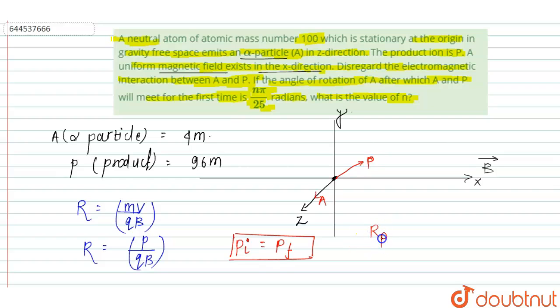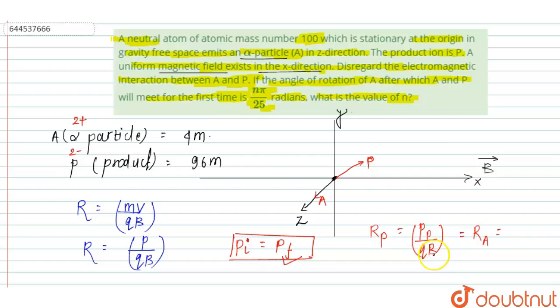The radius of P is equal to p of P upon qB, which is equal to the radius of A, because the initial and final momentum will be the same. The charge on the alpha particle is plus 2, so the charge on the P particle is minus 2.